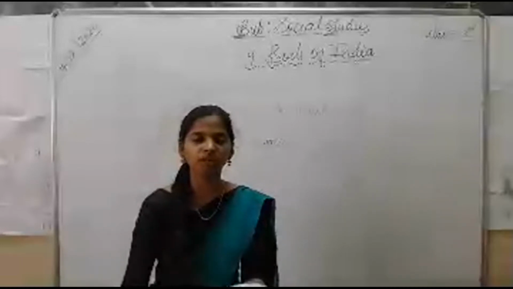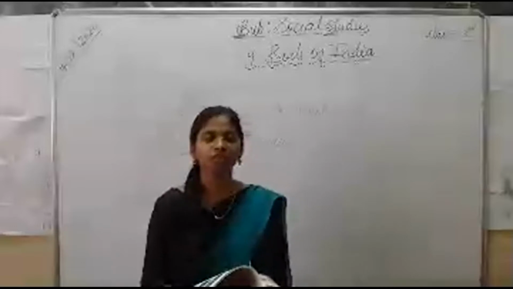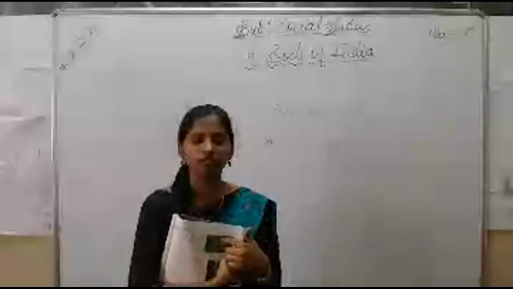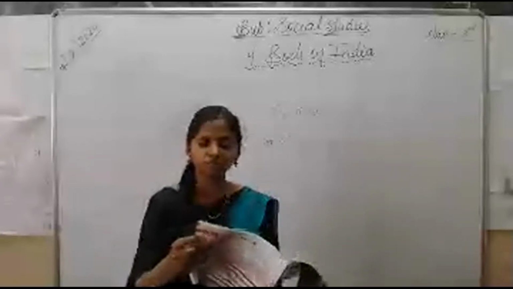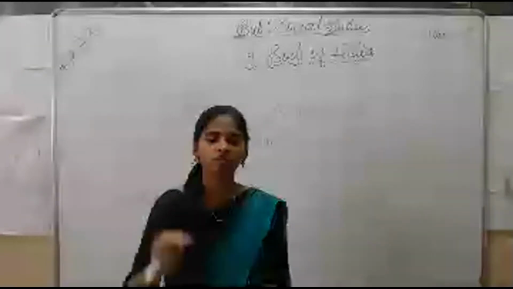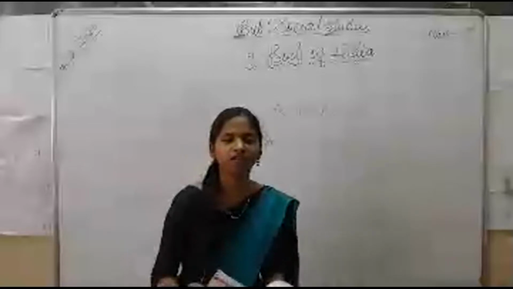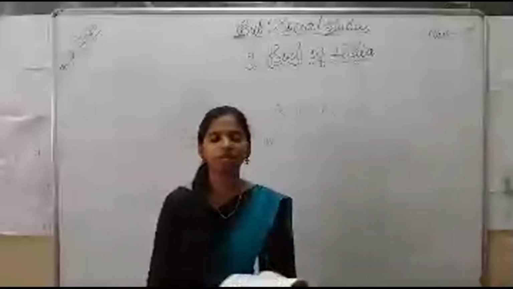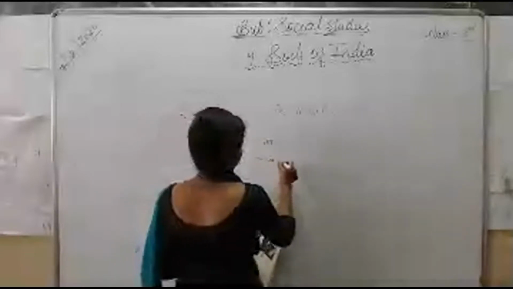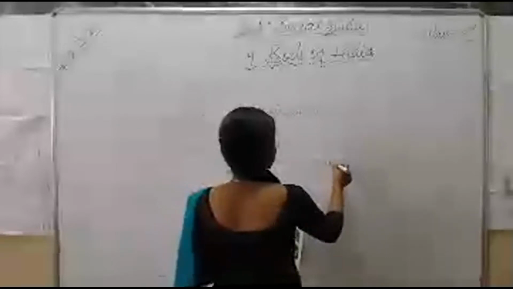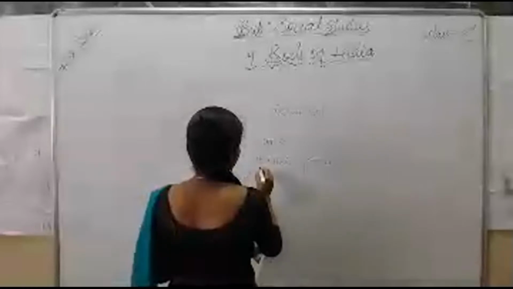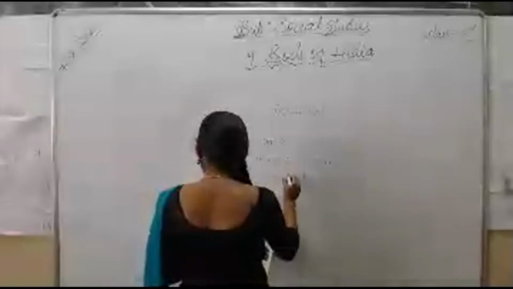Usually people here practice terrace farming. Terrace farming means, in your page number 65 there is a picture here, you can observe it. In the mountain areas, land will be sloping, somewhere down, somewhere up. In that kind of hilly area, people practice terrace farming. With the help of terrace farming, they grow some crops as well as fruits.